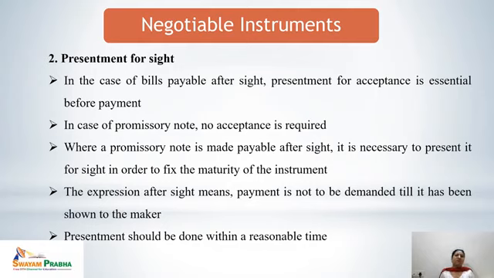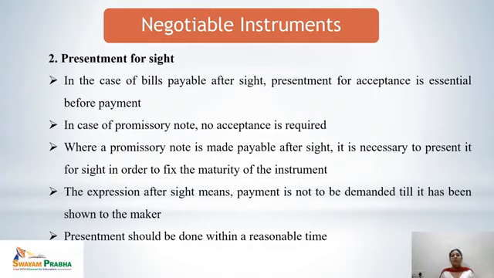The second type of presentment is presentment for sight, which means the bill is being presented for sight. In case bills payable after sight are there, the presentment for acceptance is essential before payment. As we have already read, if there is a bill payable after sight, in that case, the presentment for acceptance step is the essential step. In case of a promissory note, no acceptance is required. In case of checks, no acceptance is required. This is only required in case of a bill of exchange.